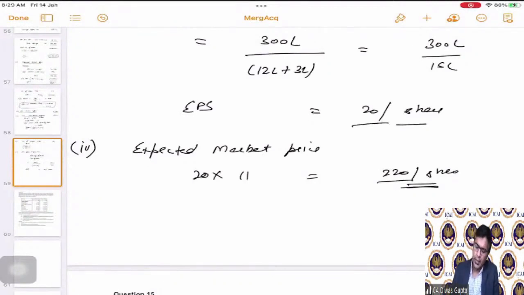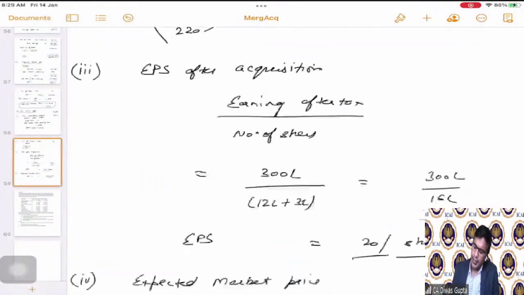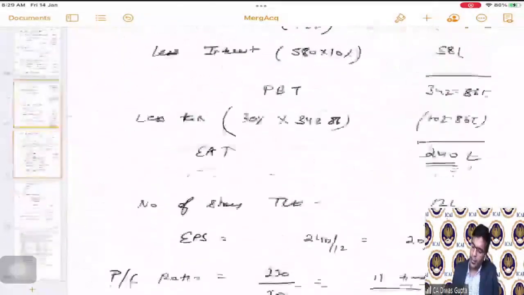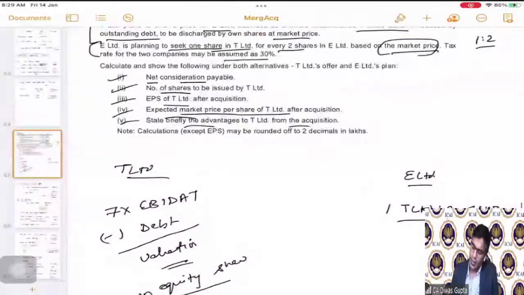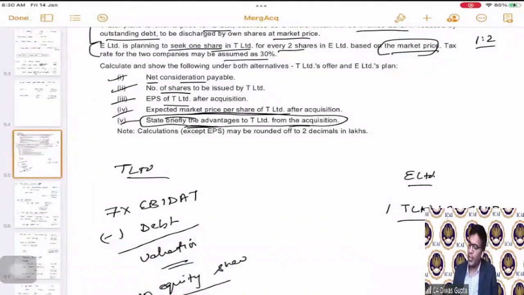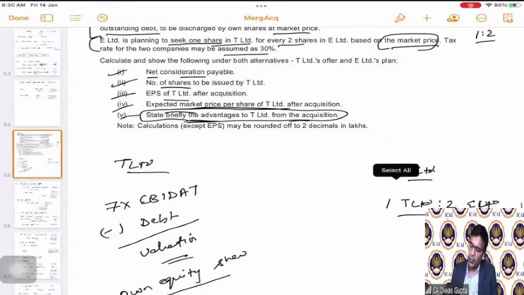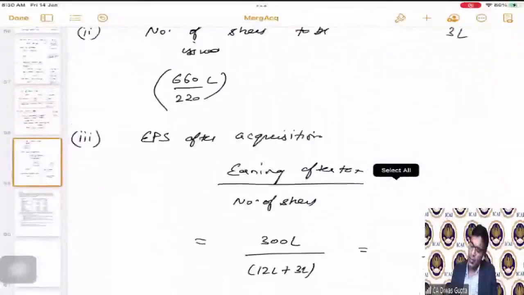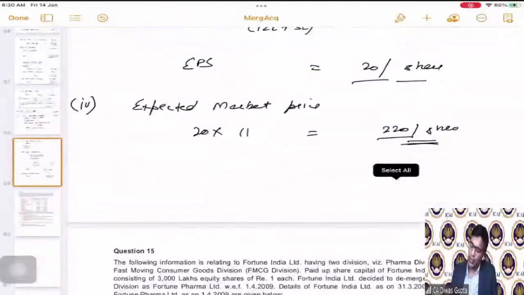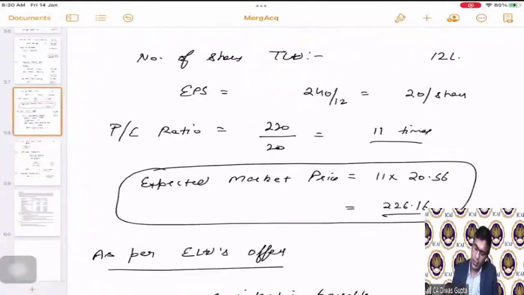Okay, students. Now, this is all the calculations part. Now, the last part, which this question says, is to state briefly the advantages to T Limited from the acquisition. So this is a theoretical part. Now, what are the advantages? See, some of them we already know because through a lot of questions we have been seeing those things.